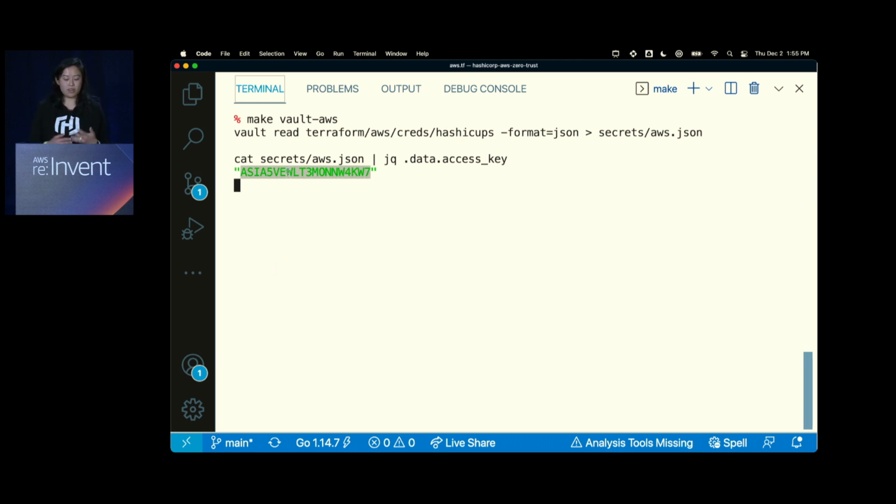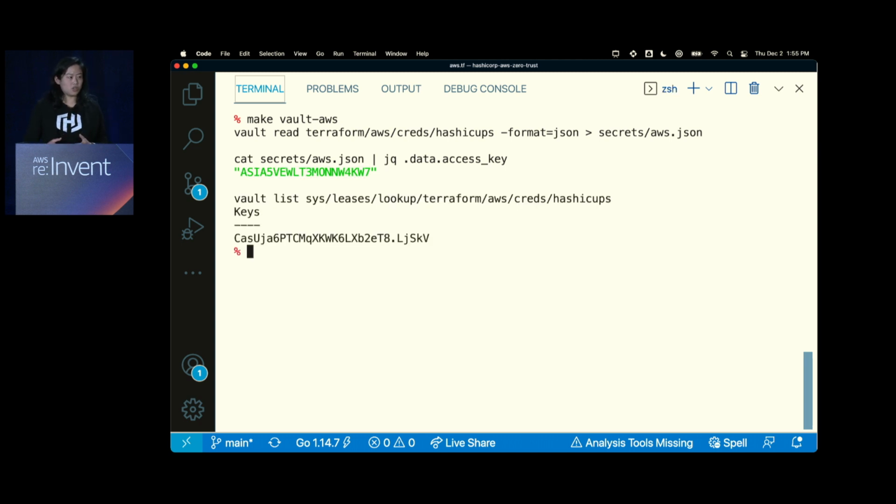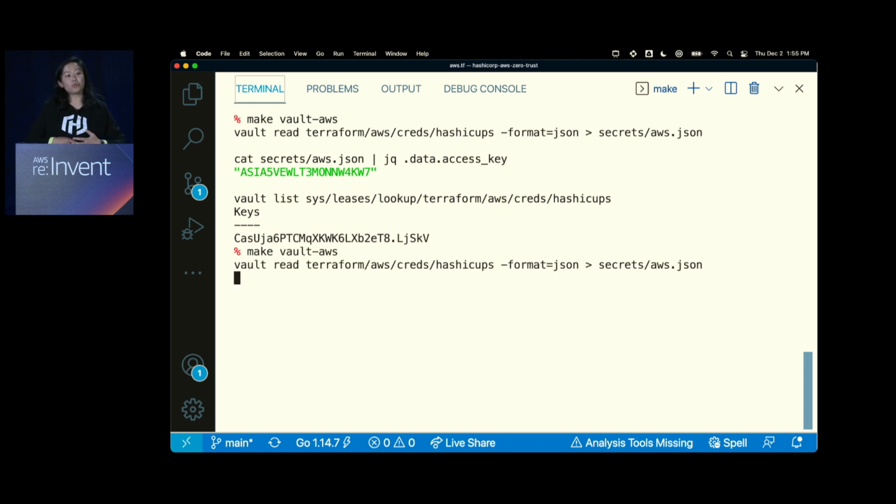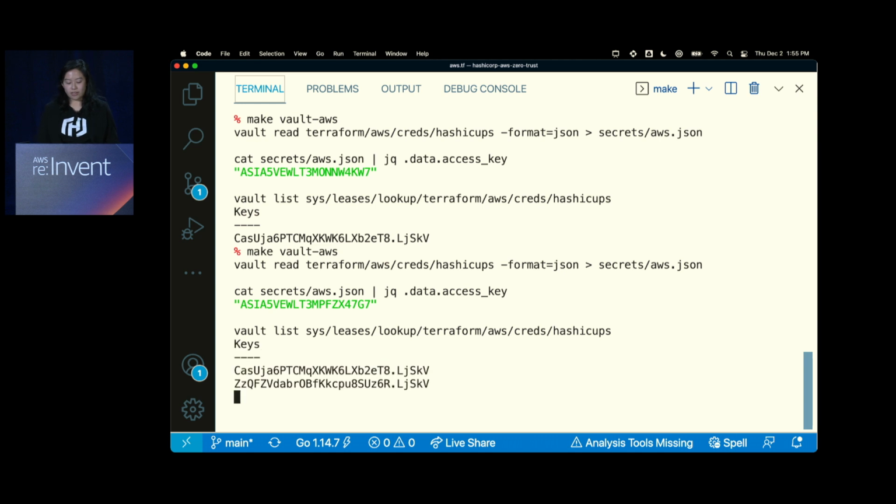So what you're seeing is that this is a unique access key. And if you check Vault, Vault does something called leasing. So it creates a lease for the specific access key, and this is one such lease, right? Now, if I run this command again, I run a read command once more, it's going to issue a new access key and secret access key, and you'll notice the two are different. And if I check my leases, I see the second lease. So what I'll do is I'll copy this access key and put it into Terraform and run it.